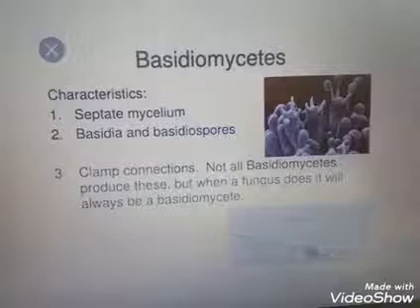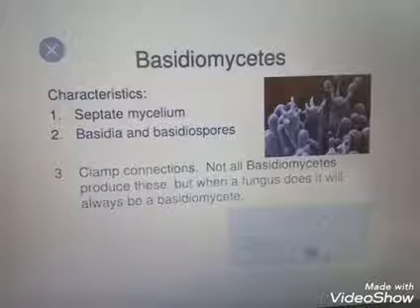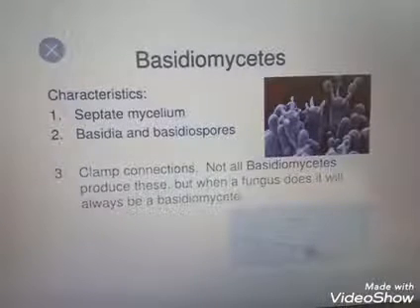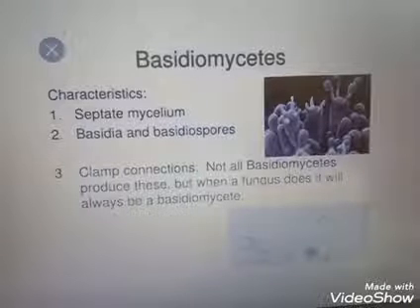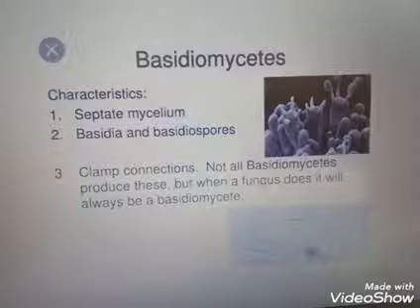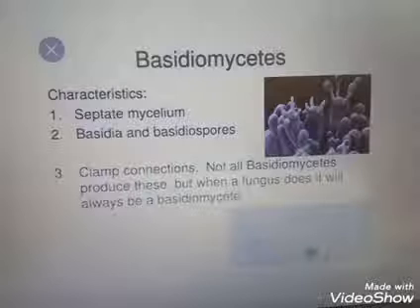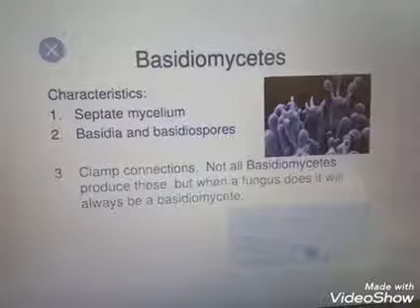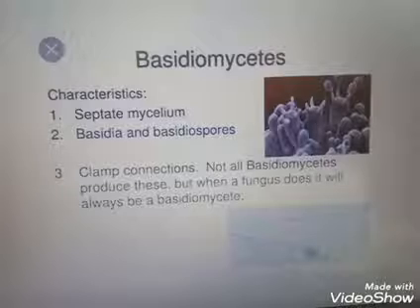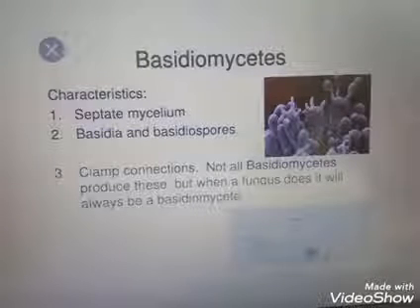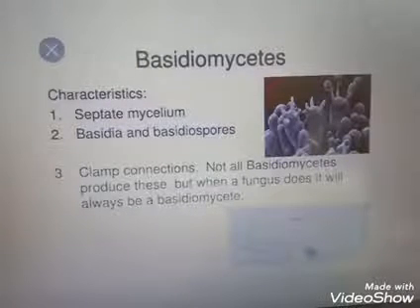But plasmogamy means fusion of protoplasm. If 2 hyphae of 2 different strains or 2 different genotypes come in contact, their protoplasm joins. That is known as plasmogamy. Okay, the resultant structure is dikaryotic.